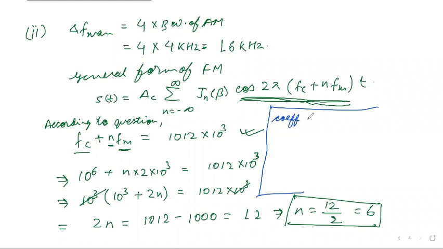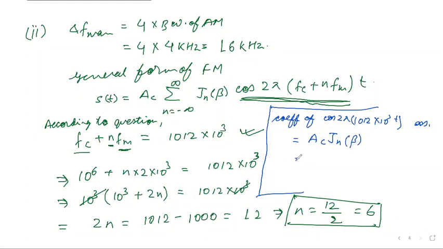The coefficient of cos 2 pi into 12 into 10 to the power 3 t is equal to, it should be AC Jn(beta).